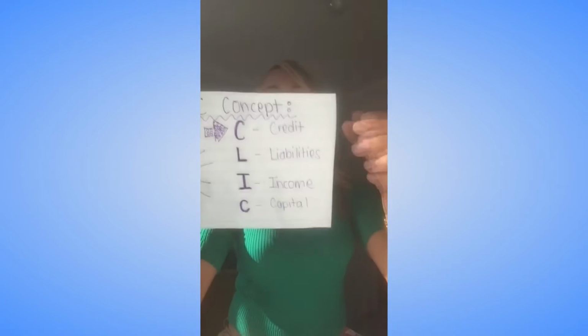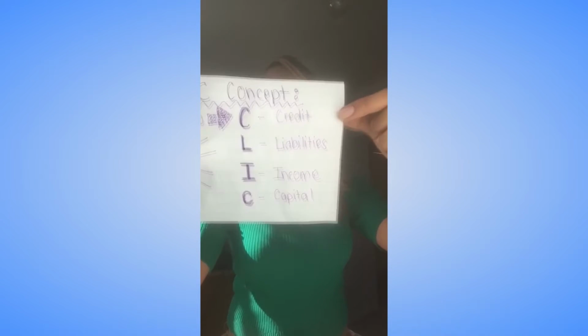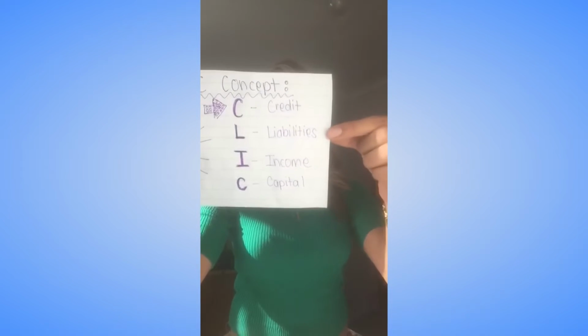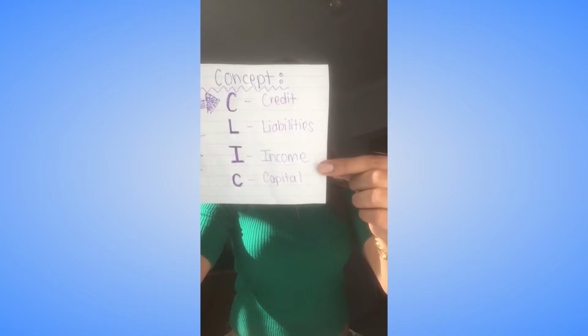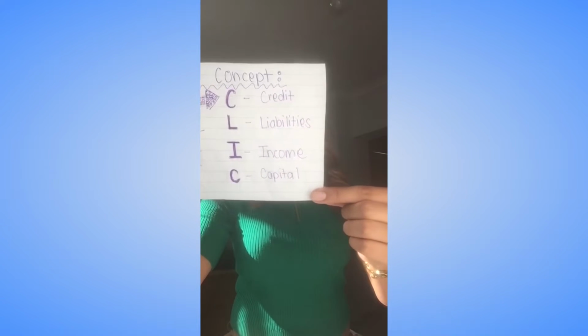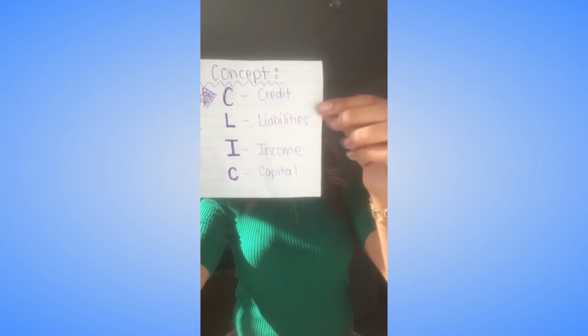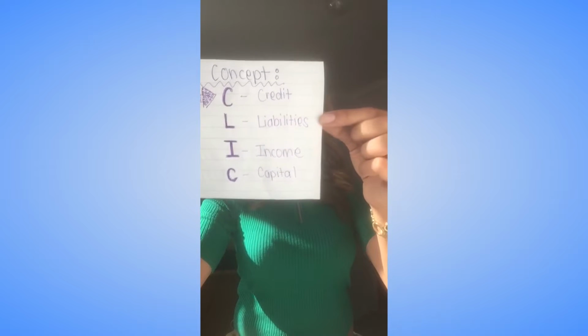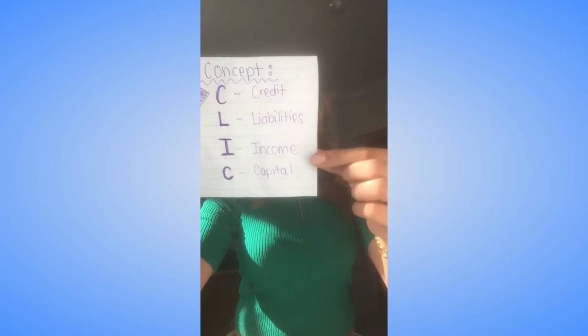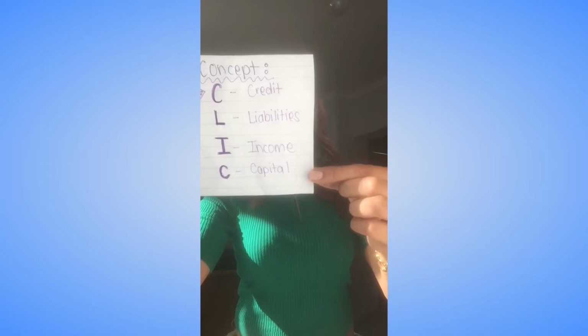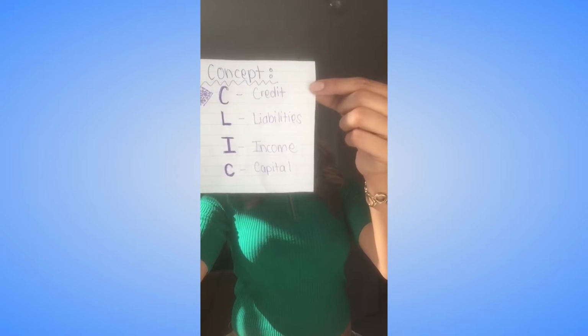CLIC stands for C is credit, L is liabilities, I is income, and the last C is capital. This helps us to understand that any accounts falling under liabilities, income, and capital have to increase on the credit side of the business's books.